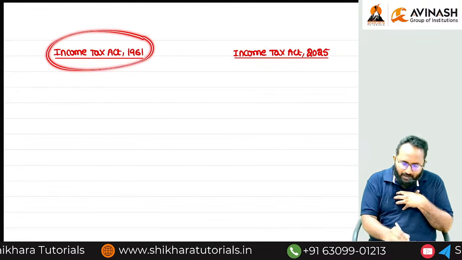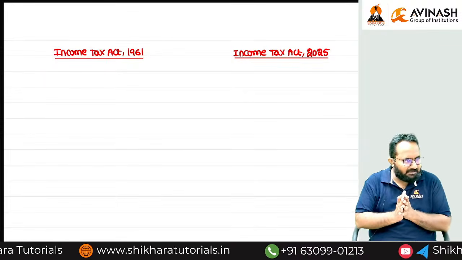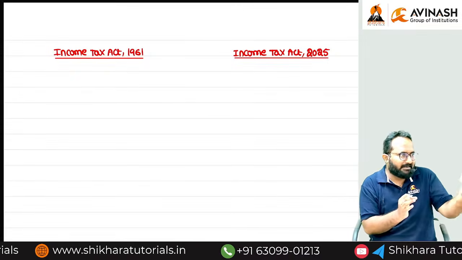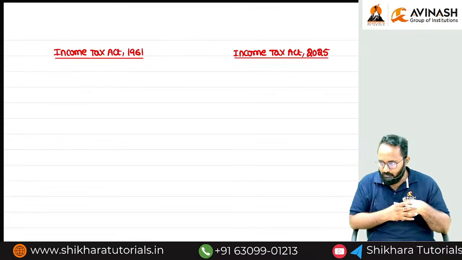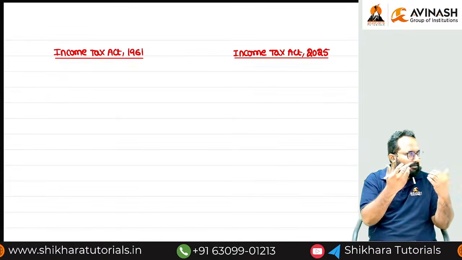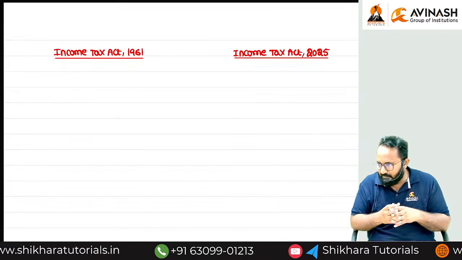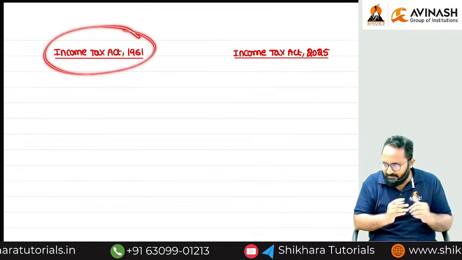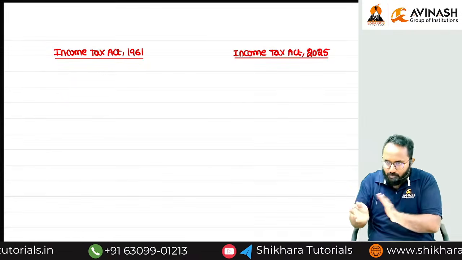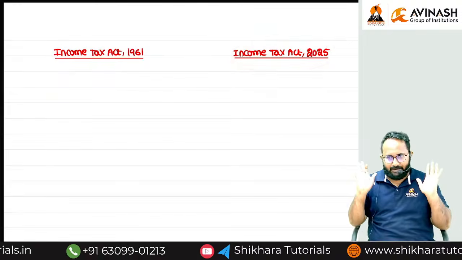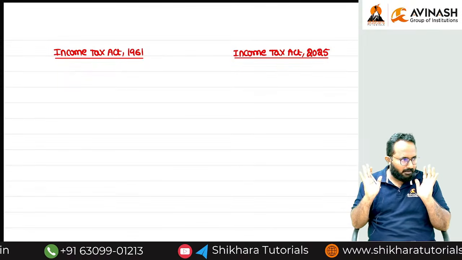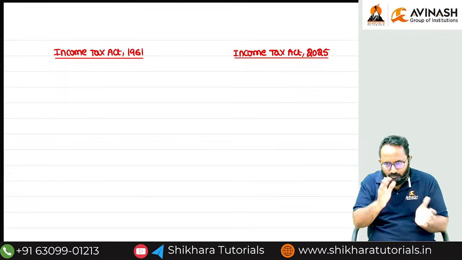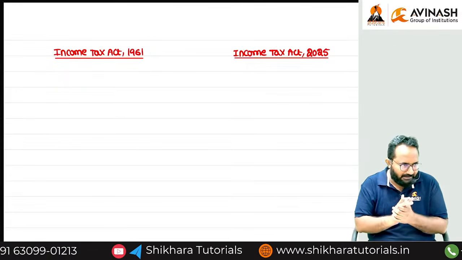In the old act, there are many section numbers, and that arrangement of sections also gave more complexity to the users. Users means students, and also those who are going to file their returns and pay income tax. For all of them, it is a complexity. In order to remove that complexity, they gave the new act. What changes they made and how section numbers changed, we'll discuss all of that.